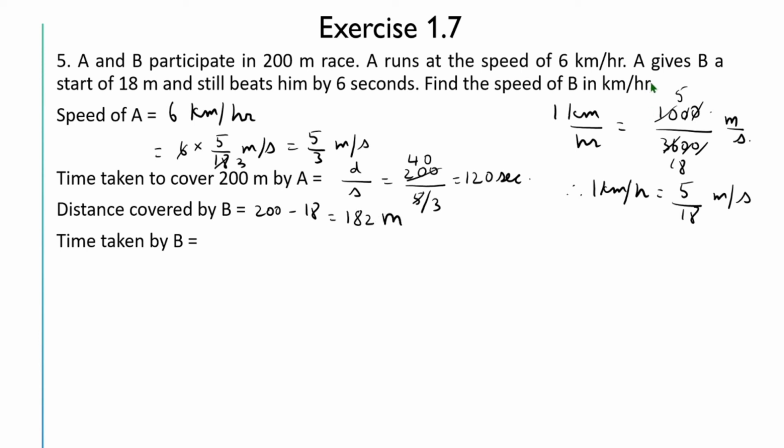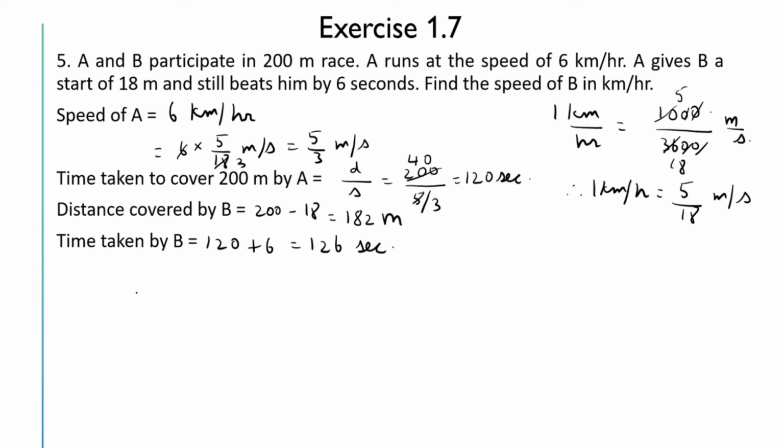And then it is given A still beats him by 6 seconds. So the time taken to cover 200 meters by A, we found as 120 seconds. So time taken by B will be 120 plus 6, because it is given A beats B by 6 seconds. So time taken by B is equal to 126 seconds.